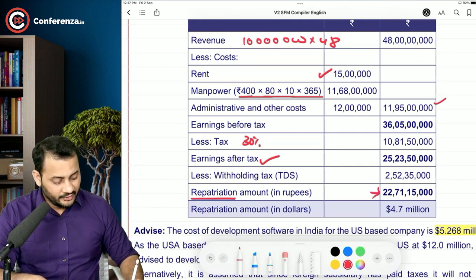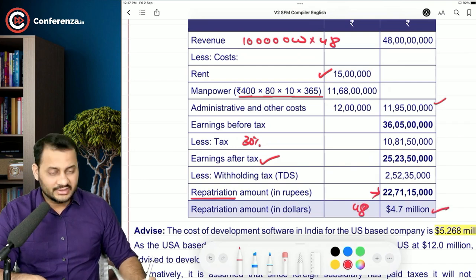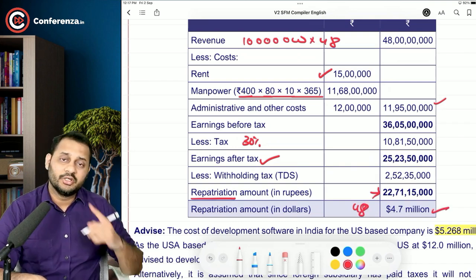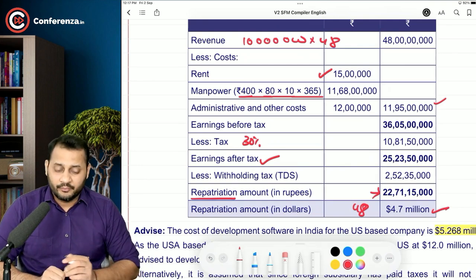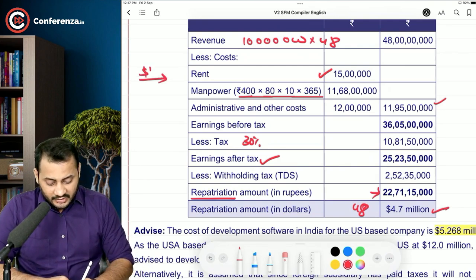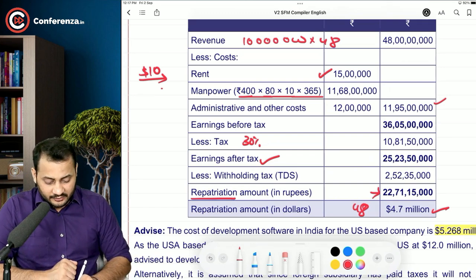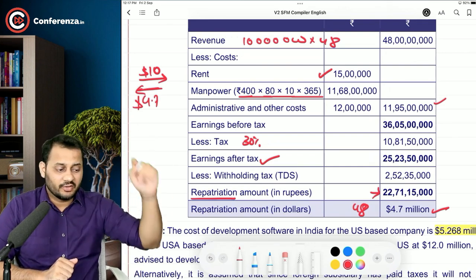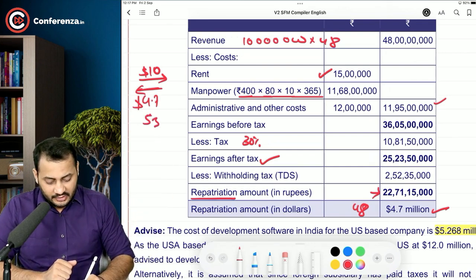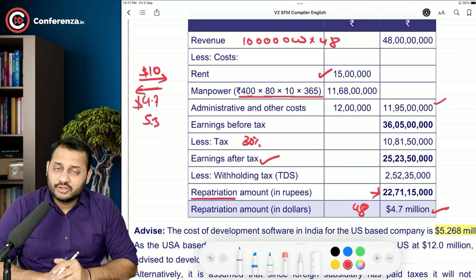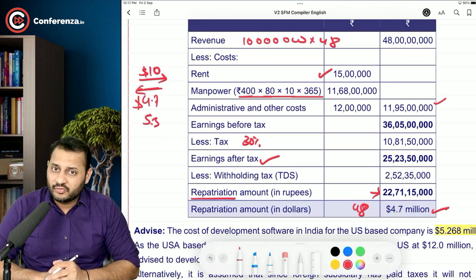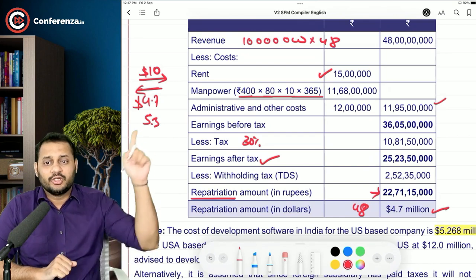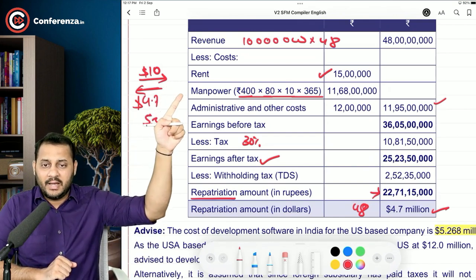Obviously, it will be in rupees. When you divide it by 48, it will give you 4.7 million. Now understand, from the US parent's point of view, they transferred $10 million to India and they are taking back around 4.7 million. So can I say for the US company, the balance out of this, that is 5.3, will be the total cost of development of the software? Yes, sir. And this total cost includes rent, manpower.